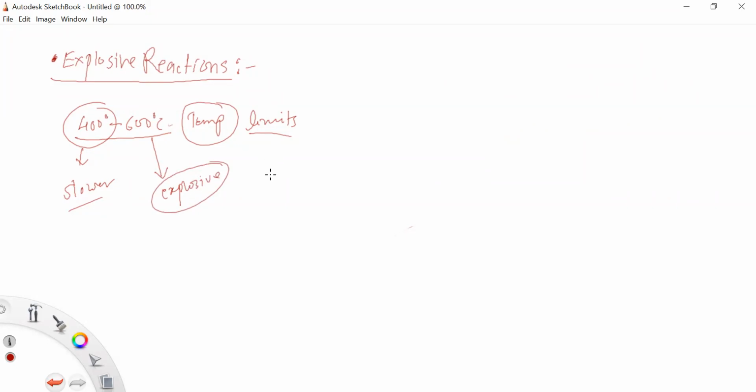So depending on the temperature, there is a range of temperature limits. Likewise, there are pressure limits also. So within this temperature range, your reactant molecule again depends on the pressure limits.